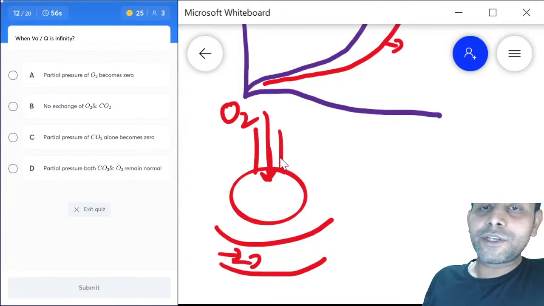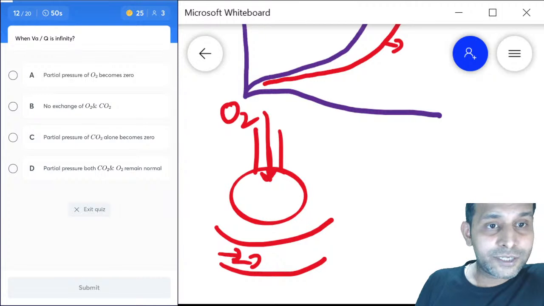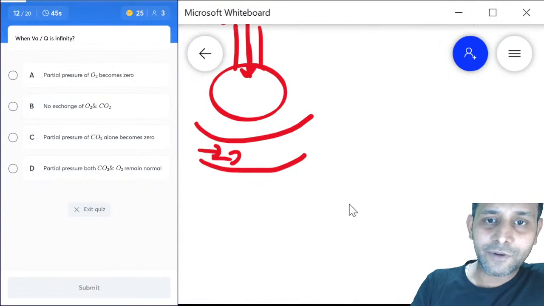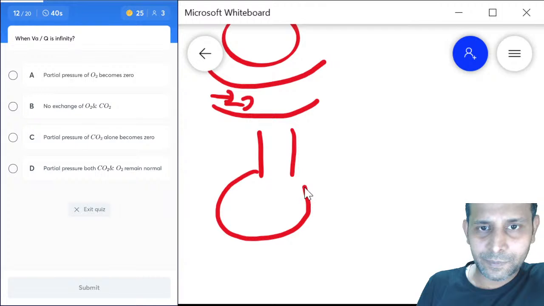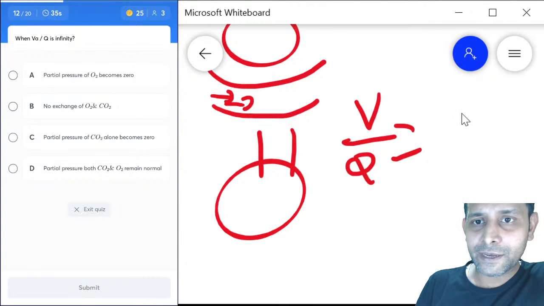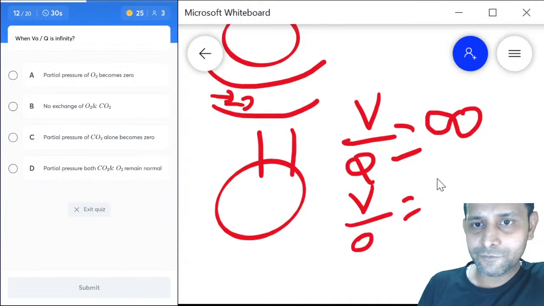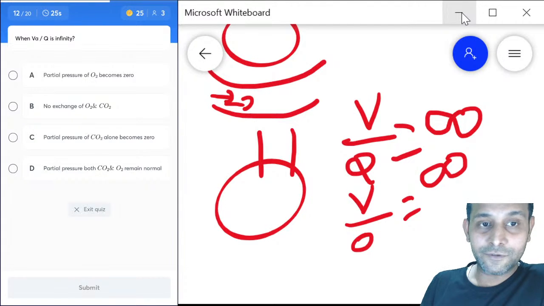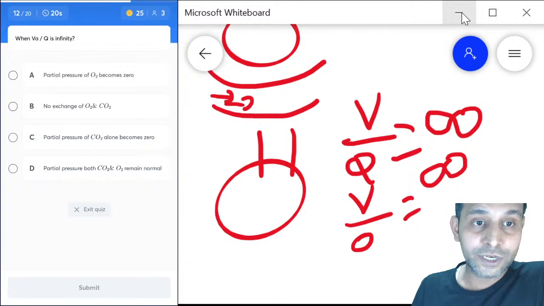When the VQ ratio is infinite, which of the following answers is correct? Partial pressure of oxygen becomes zero. What do you mean by VQ ratio infinite? Mathematically, anything becomes infinite if the denominator is 0, so V upon 0 gives an infinite ratio. The V upon Q ratio is infinite if there is no exchange of oxygen and carbon dioxide,